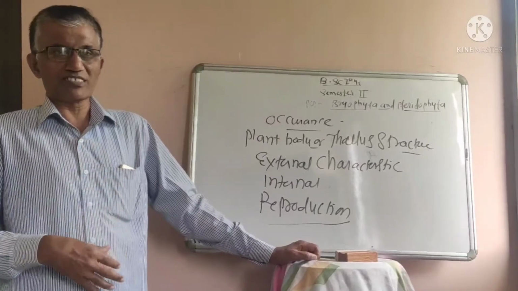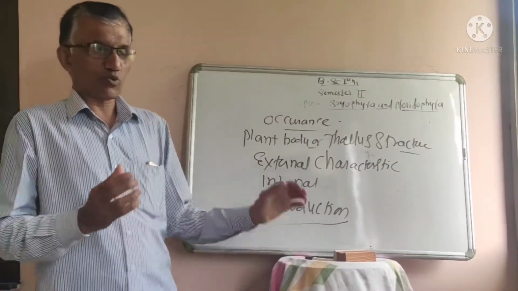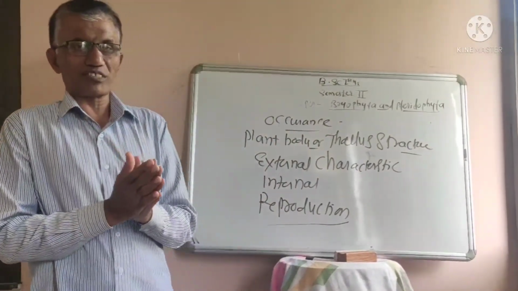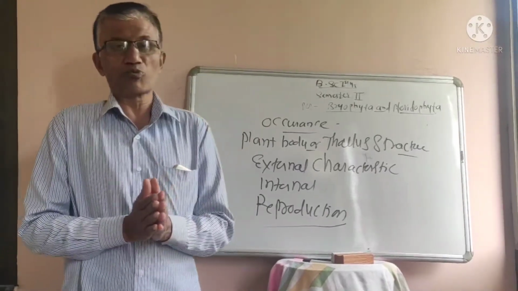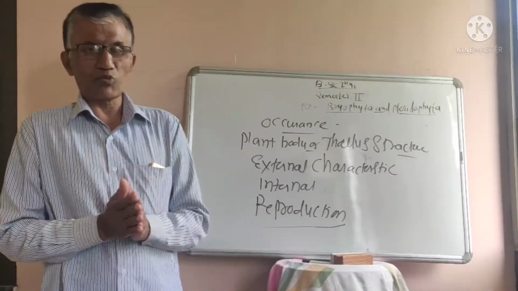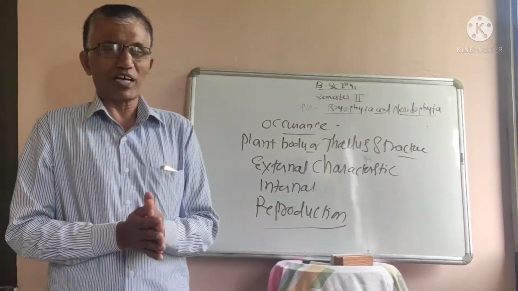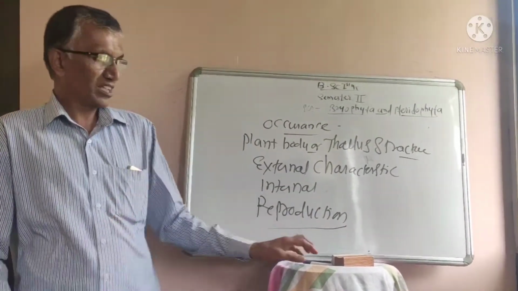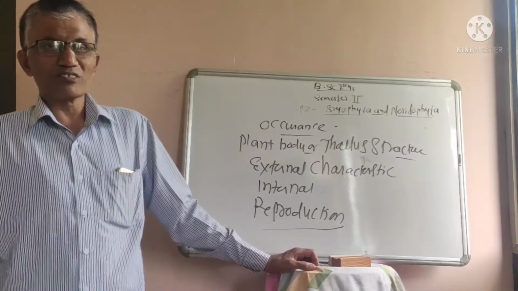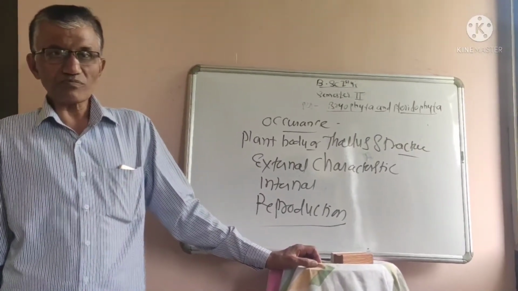On each fertile branch there is a group, in the form of a cluster, of male reproductive bodies and female reproductive bodies. These male and female reproductive bodies, the antheridium and archegonium, are covered with a special type of structures known as paraphysis.